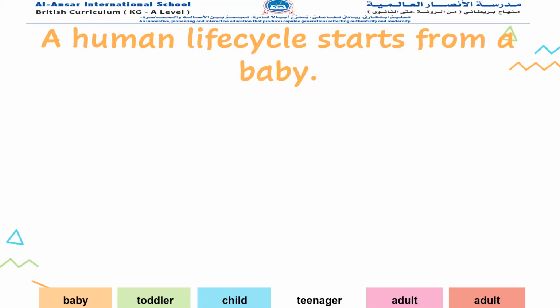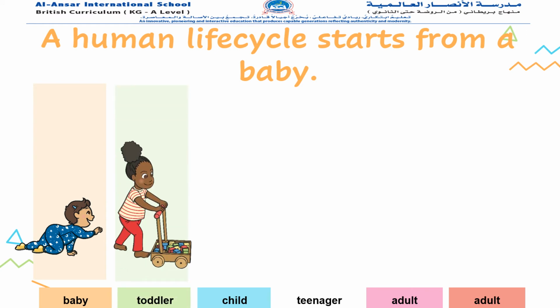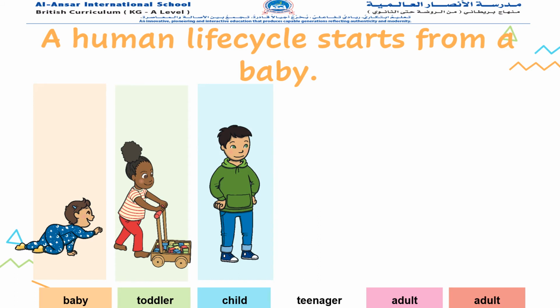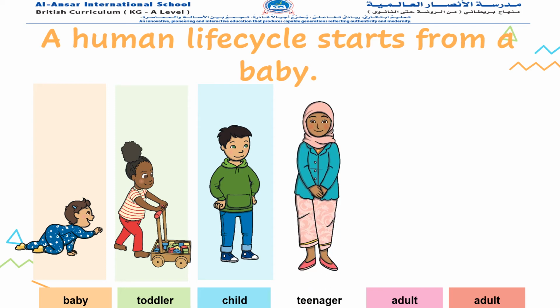A human life cycle starts from a baby, as we saw earlier, and this is the growth of a baby. It changes into toddler. From toddler, he grows up into a child. As a baby and toddler, we need more care and attention than as a child. When you are a child, you start going to school and learn different things. And teenagers, they are growing up. They go to universities, colleges, or high school.